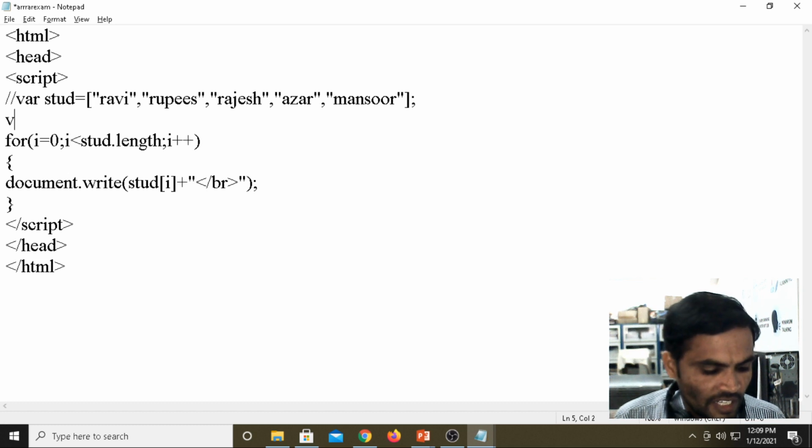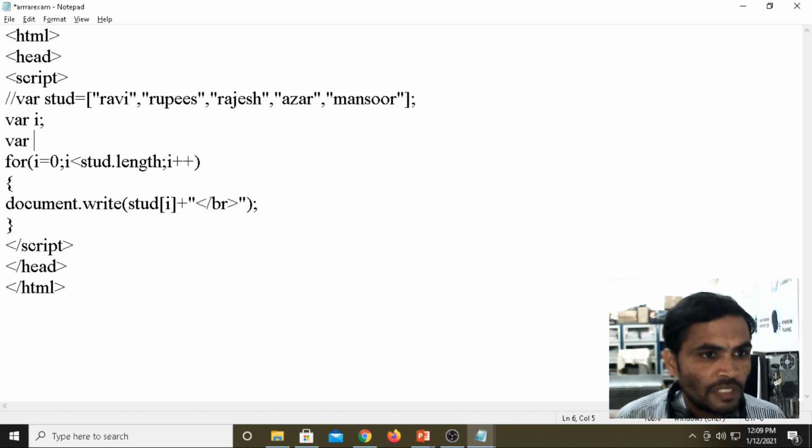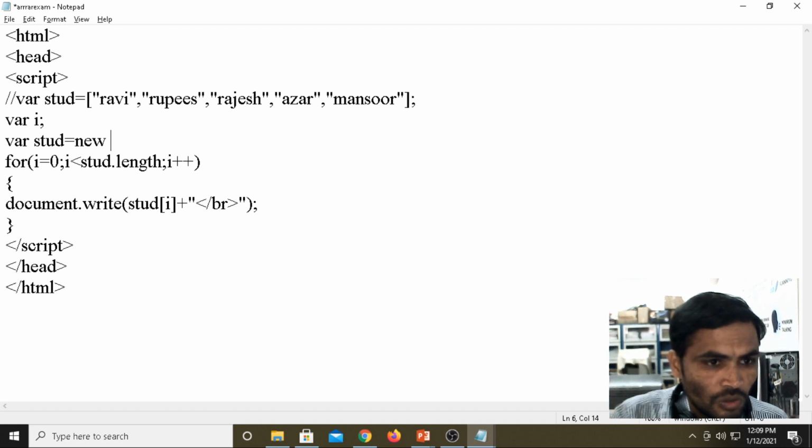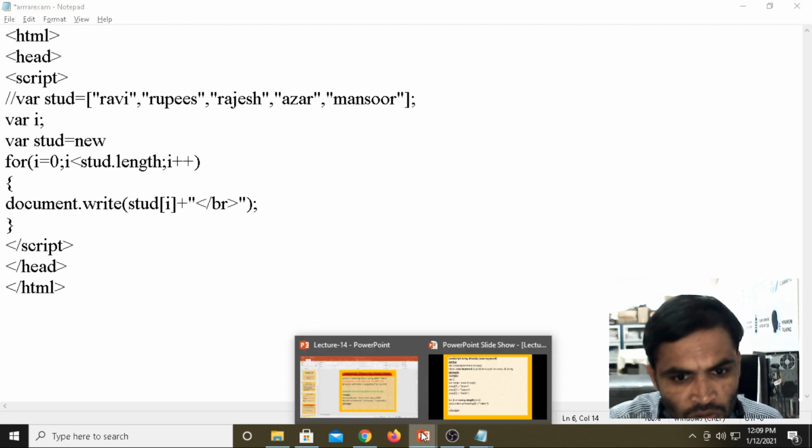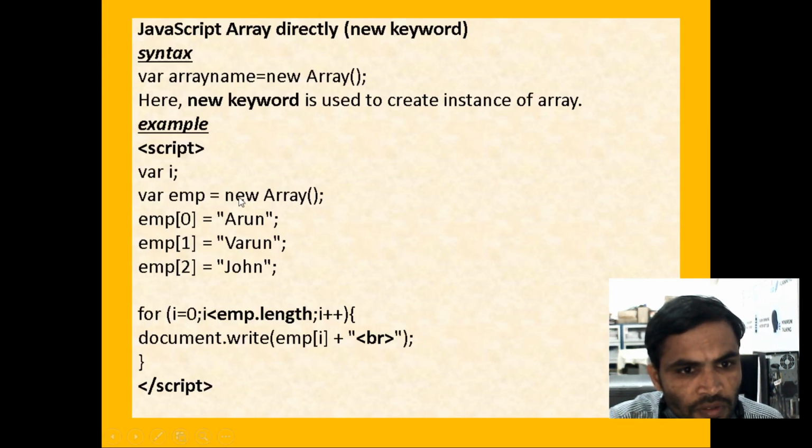Now we are creating the variable var i, then we are creating the object var student equals, with the help of the new operator we are creating the array, new Array.